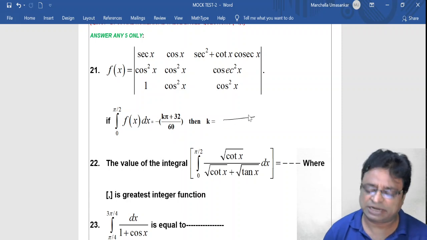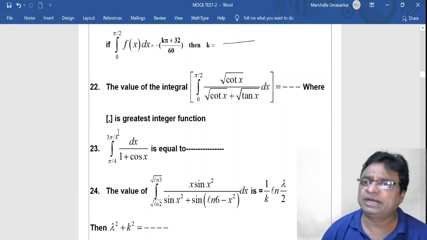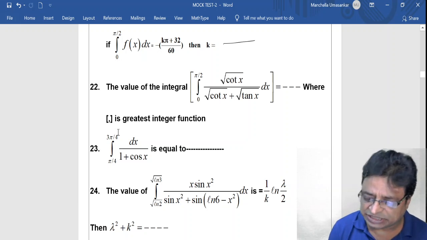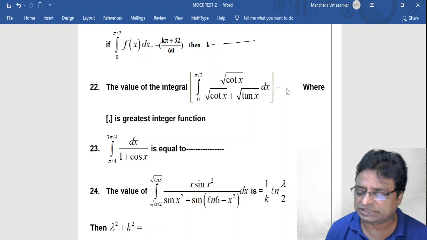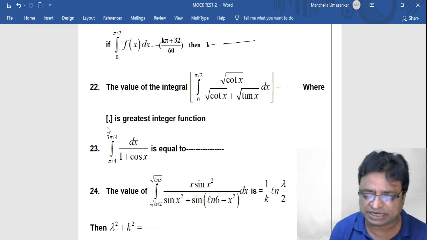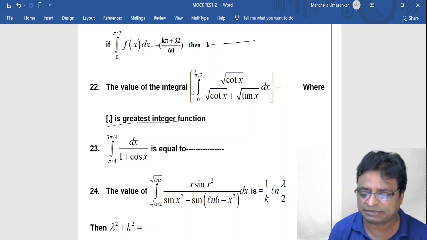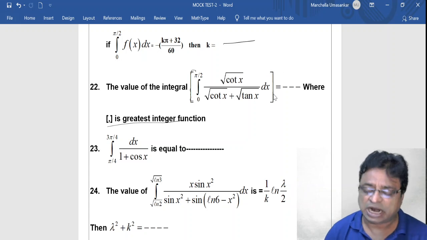Okay, and coming to 22. The value of the integral, step of integration 0 to pi by 2 root cot x by root cot x plus root tan x dx is equal to dash, where step is the greatest integer function. This is the step bracket. Okay, this is the step bracket. And 23 question.